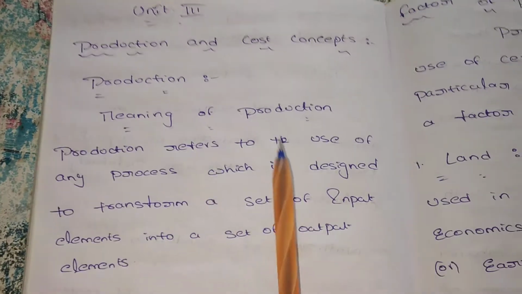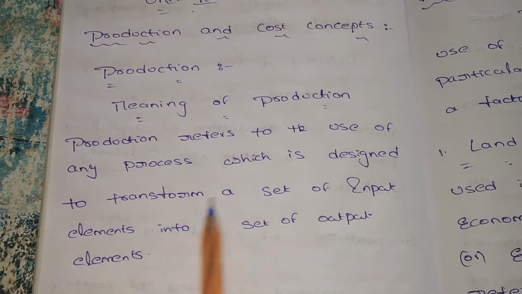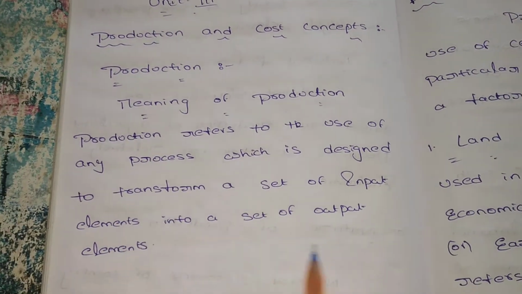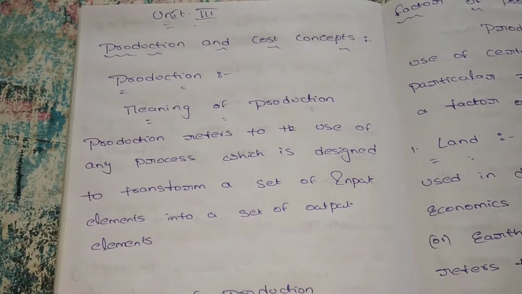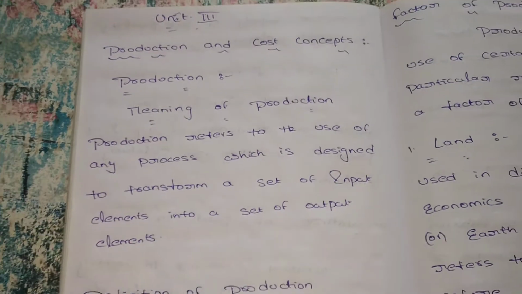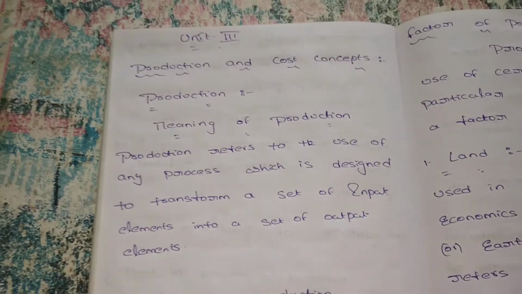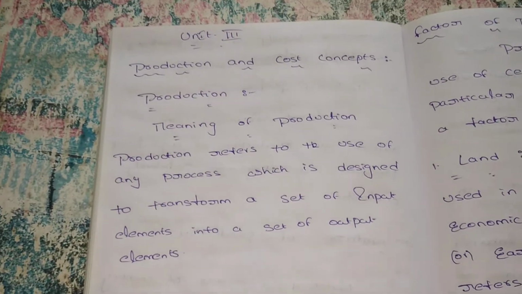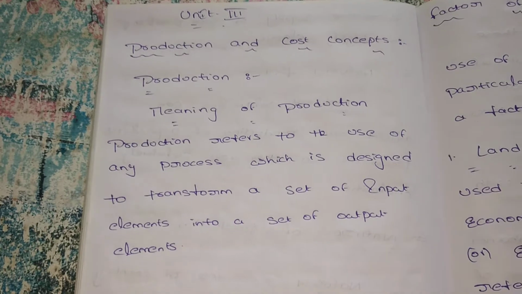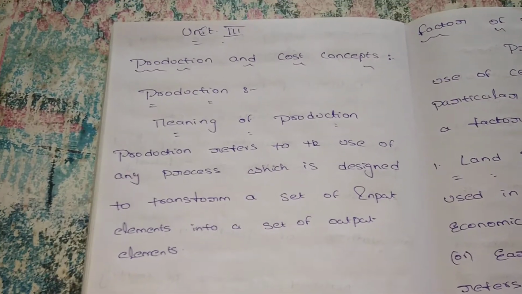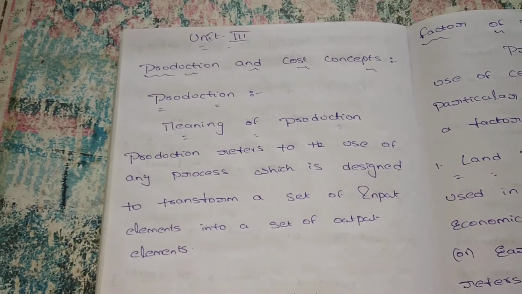Let's see here. Meaning of production. Production refers to the use of any process which is designed to transform a set of input elements into a set of output elements. For example, take a chocolate. For the production of chocolate, we require some choco powder, some essence, some machinery. We require all these things, so we require some raw materials. These raw materials are the input, and for that input we get an output, that is chocolate. So it is a transformation process from raw material to finished product.